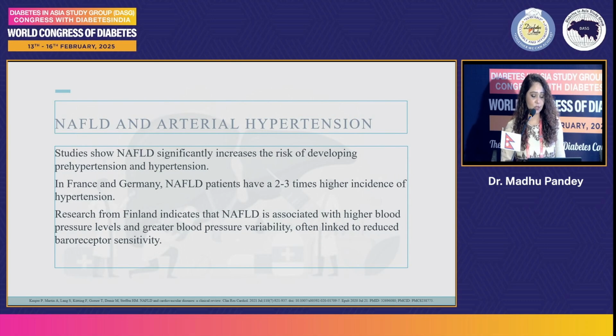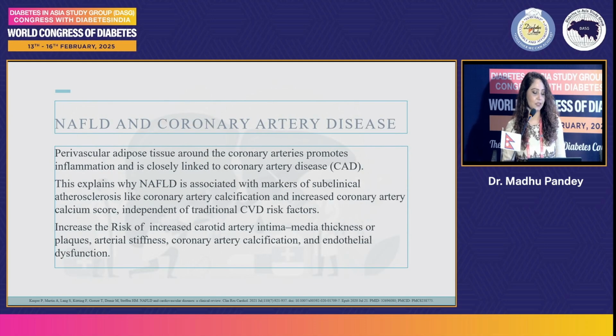In France and Germany, NAFLD patients have a 2 to 3 times higher incidence of hypertension. Research from Finland indicates that NAFLD is associated with high blood pressure levels, greater blood pressure variability, and often linked to reduced baroreceptor sensitivity.